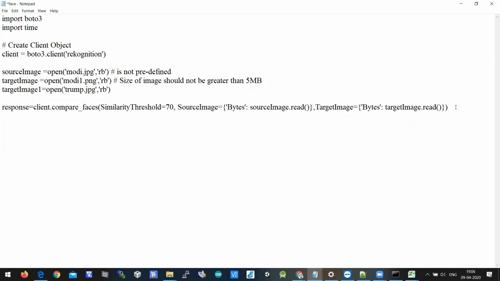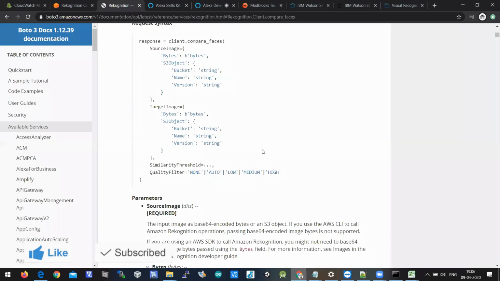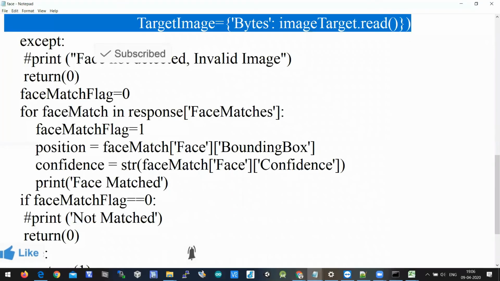So when you call this, it sends a request to the AWS Rekognition face recognition service in your account, and it will try to download the response here. So the response will be in this format. So let's print the response. I wrote it here.